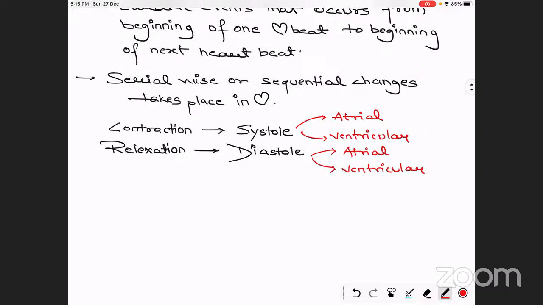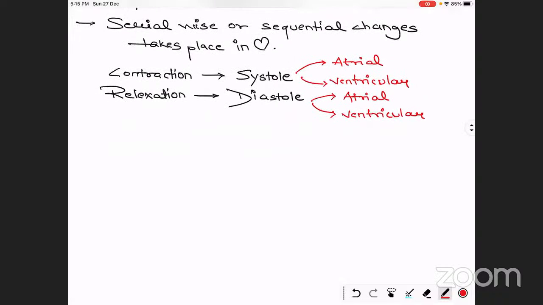Before moving further, if we are talking about the cycle, we also have to talk about the time of the cycle, that is, in how much time the particular cardiac cycle ends, or what the duration of that cardiac cycle is.